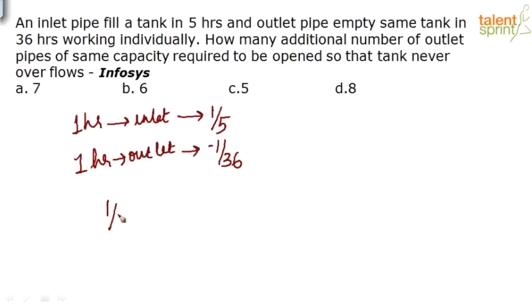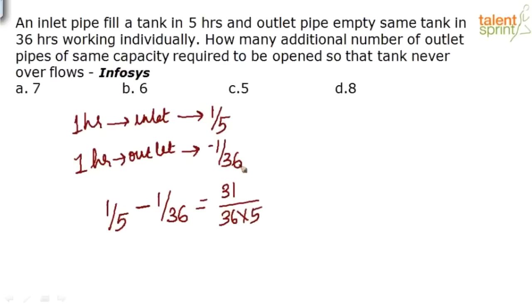It is nothing but 1 by 5 minus 1 by 36. That will be the total work done by both the pipes put together in 1 hour. Now, since the work done by the inlet pipe is way more than the work done by the outlet pipe, what will be the net work done in 1 hour? The net work done in 1 hour is nothing but (36 minus 5) by 36 into 5, that is equal to 31 by 36 into 5, right?